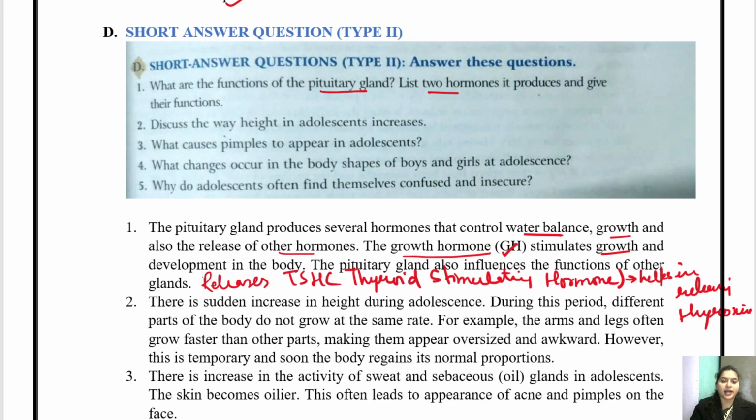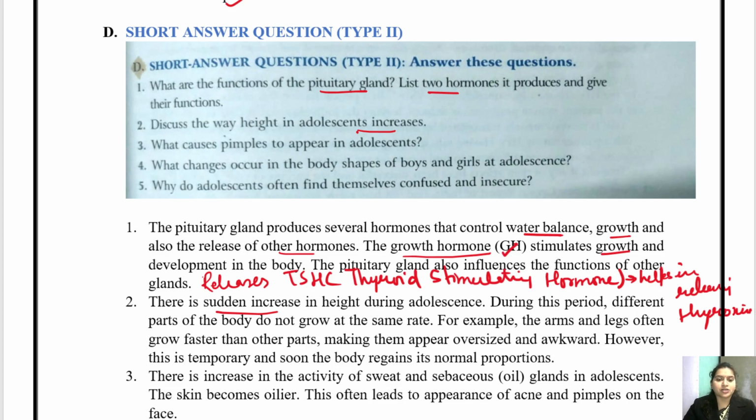Discuss the way height increases in adolescence. How does height increase? So there is a sudden increase in height. Arms will increase, legs will increase, but you will not gain weight. So it is a very oversized or awkward situation. Okay, but slowly and gradually as you grow up, the body will be in proper proportion.